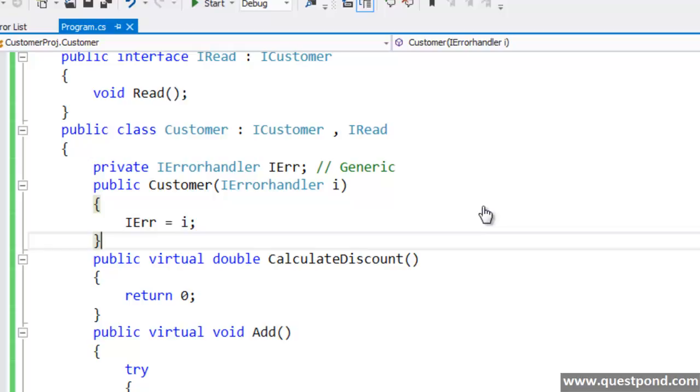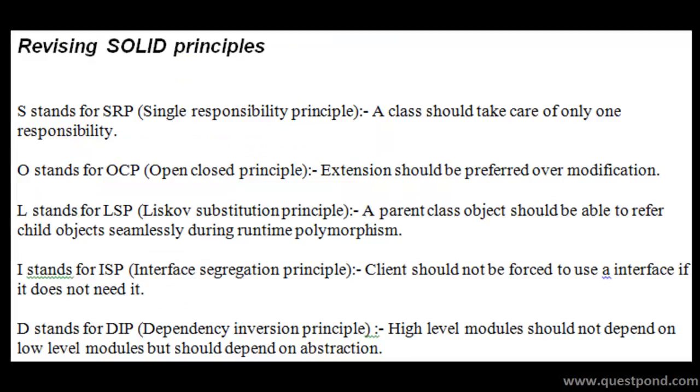So let's quickly go and revise what we have learned about SOLID. So SOLID principles are nothing but principles that, if you follow, will make your architecture better. So SOLID is an acronym where S stands for SRP, that is single responsibility principle. In single responsibility principle, the class should only take care of its own work rather than taking responsibility of other classes. Okay, the second one is OCP, open close principle, where rather than modification, we prefer extension or inheritance. The third, L, stands for LSP, Liskov substitution principle. A parent object, while doing polymorphism, should be able to replace its child object seamlessly, right?